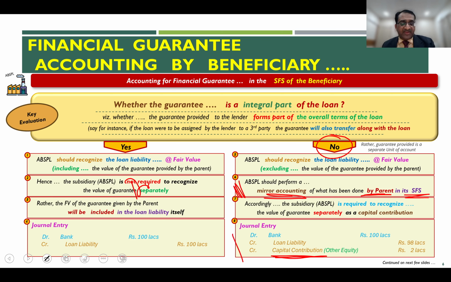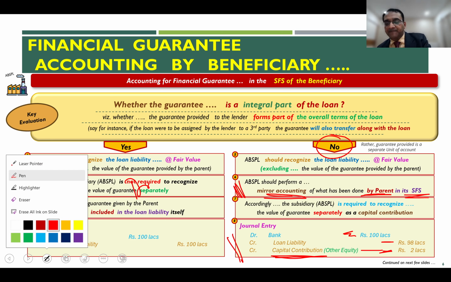And therefore, the journal entry which you will record is debit bank 100, of course the entire amount of loan which you have received by way of cash. But the loan liability gets credited only to the extent of 98 lakhs, because 2 lakhs, the fair value of the guarantee given, is recorded as a capital contribution from the parent.